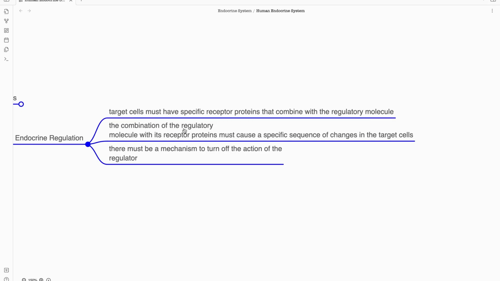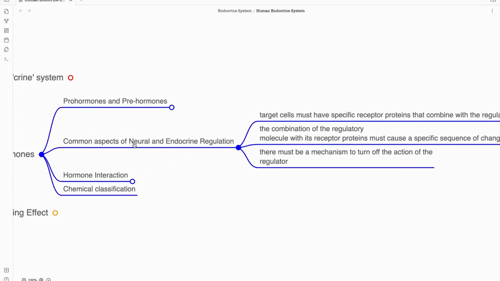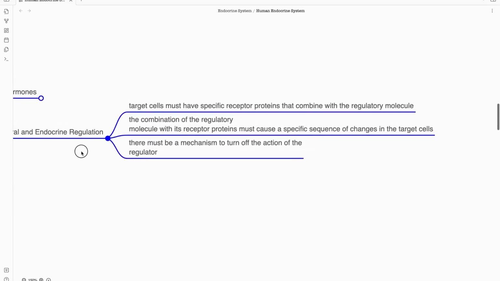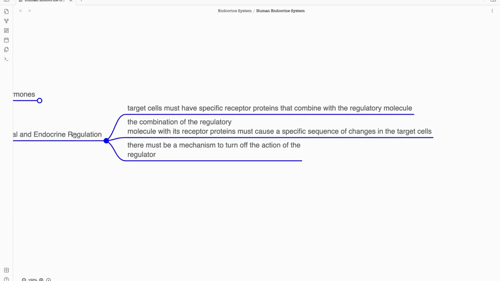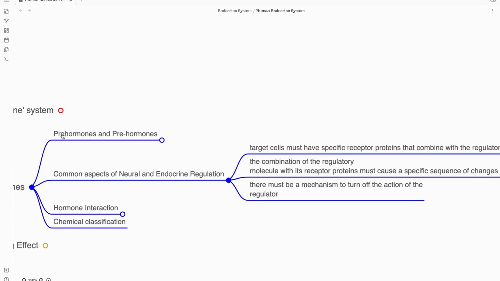Next, the combination of the regulatory molecule with its receptor protein must cause a specific sequence of changes in the target cell. For neurotransmission, there are specific changes: opening of calcium channels, closing of some channels, and synaptic vesicle fusion. We'll learn about all these things when we discuss our nervous system. And for the endocrine system, there is also a specific sequence of changes in the target cell.